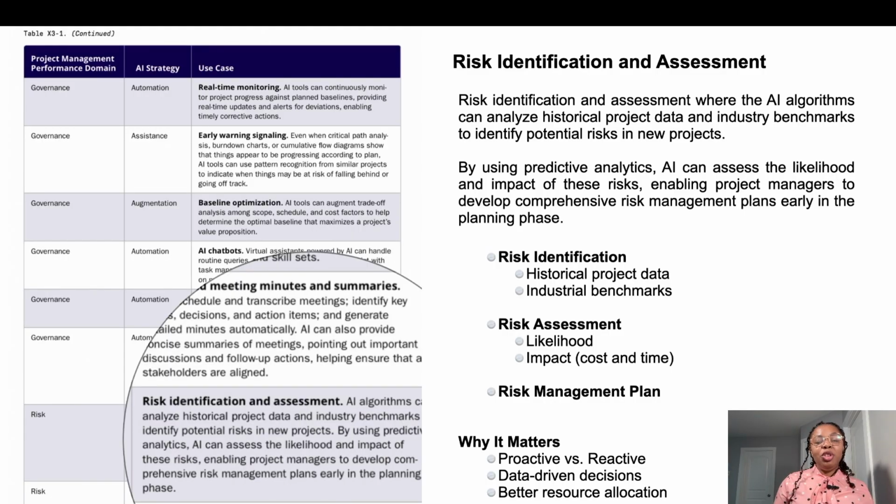These models usually do help us answer two big questions. The first question is, how likely is this risk to occur? The second one is, if it does occur, how big will the impact be? Once you have those predictions, everything becomes clearer for you as a project manager. You can prioritize your risk, plan your mitigation strategies, and make decisions that don't feel like guesswork, but more like strategy.